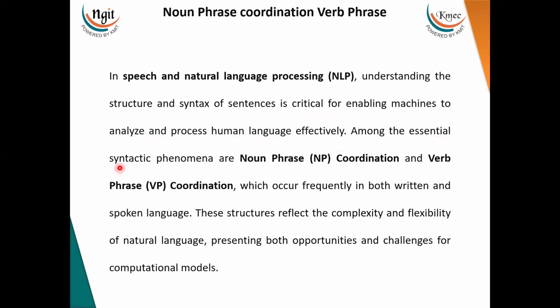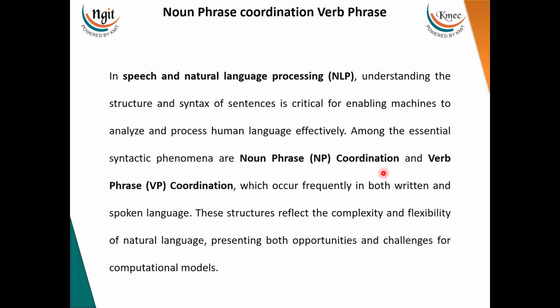Among the essential syntactic phenomena are noun phrase coordination and verb phrase coordination, which occur frequently in both written and spoken language. These structures reflect the complexity and flexibility of natural language, presenting both opportunities and challenges for computational models.